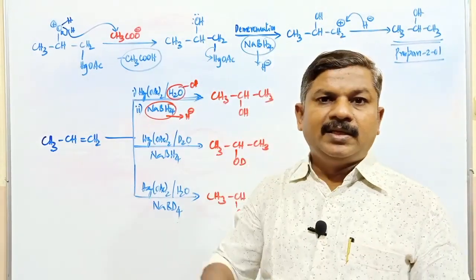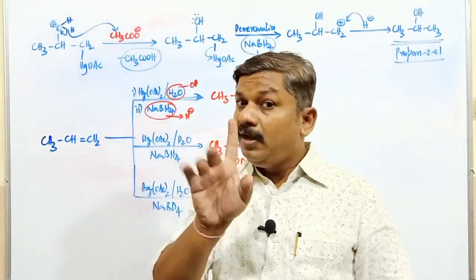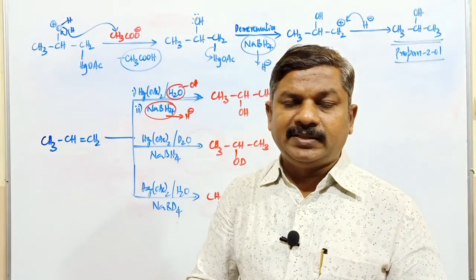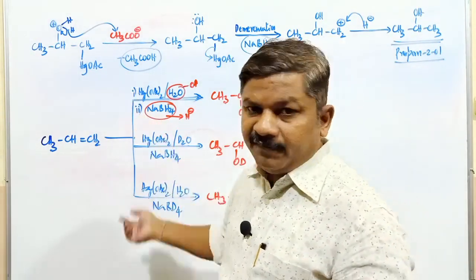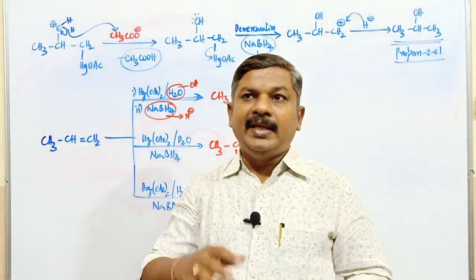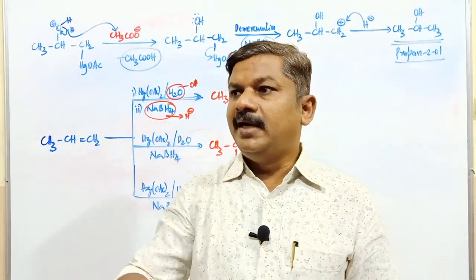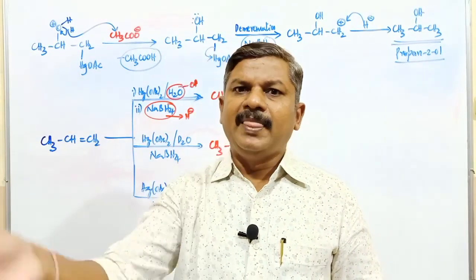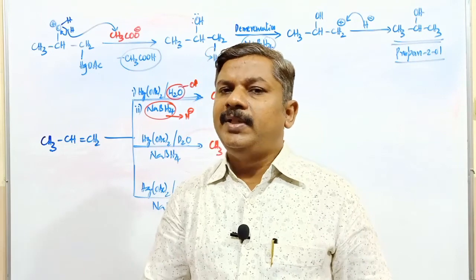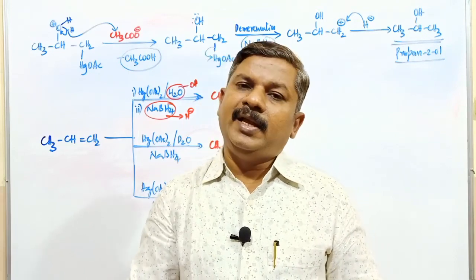So we have completed the preparation of alcohols from alkenes in today's class. Three important methods we have discussed in detail with so many different types of examples. The next class will discuss the remaining methods of preparation of alcohols, that is by using carbonyl compounds, by using Grignard reagent. There are so many methods for the preparation of alcohols from different types of organic compounds.